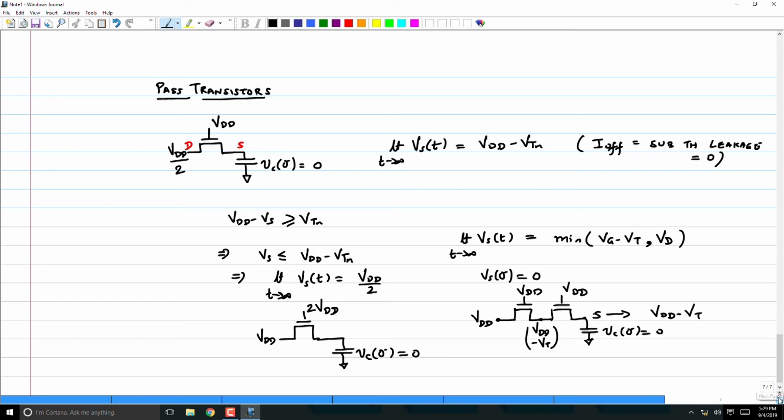Similarly, what happens if I have a PMOS transistor like this? Here I am going to do the following. I have Vc of 0 minus at VDD, and this is going to come down. I'm going to ground this, and this also I will ground. What's the drain and source first?